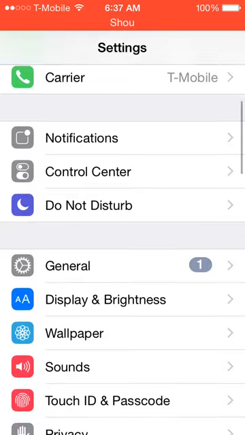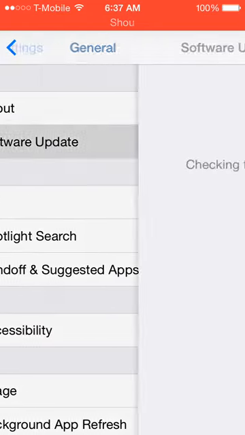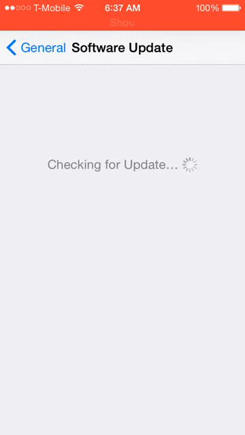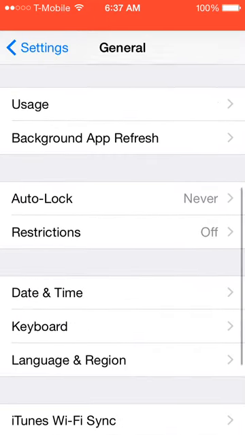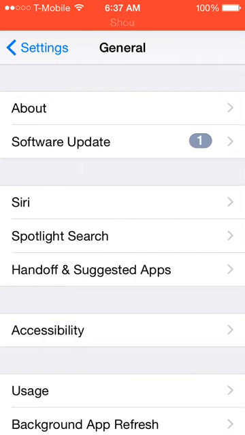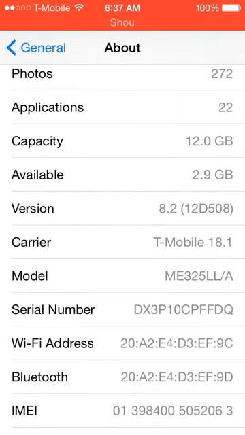For proof, I'm going to show you that I am on iOS 8.2. And it wants me to update to iOS 8.3. But I'm waiting for the iOS 8.2 jailbreak to come out. And I am on iOS 8.2, as you can see right there.